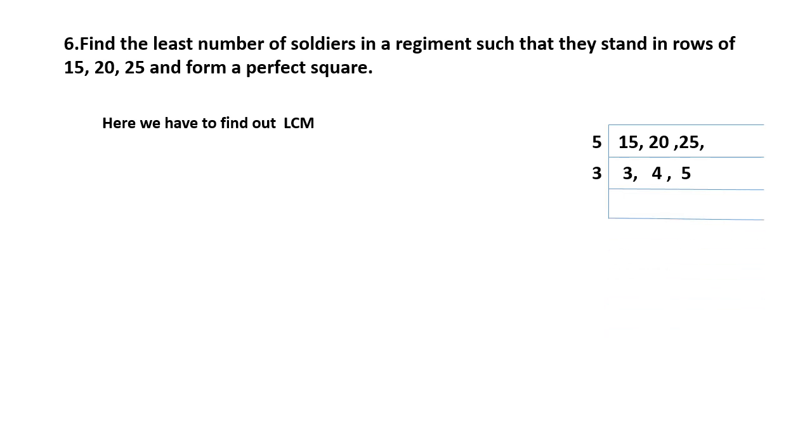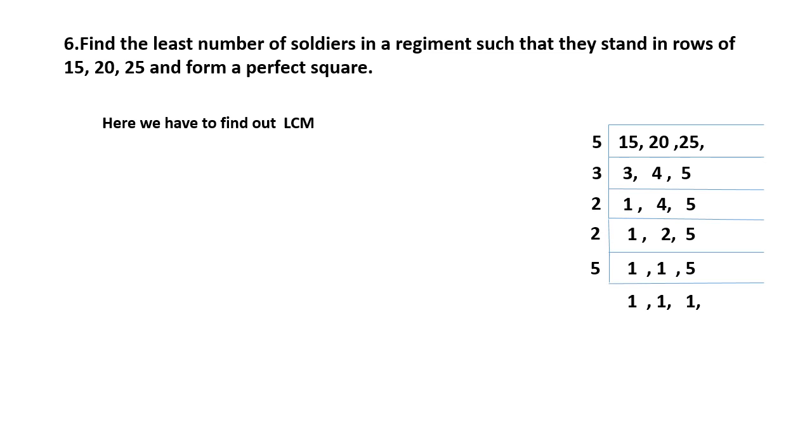Here only 3 can divide, so 3 divided by 3 is 1. 4 and 5 have no change. Next is 2: 4 divided by 2 is 2, and 5 has no change. Again 2 divided by 2 is 1, and 5 has no change there, so 5 will be the same. Next is 5.